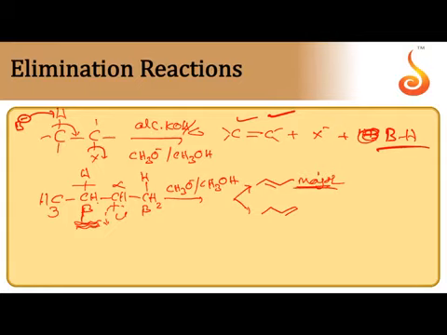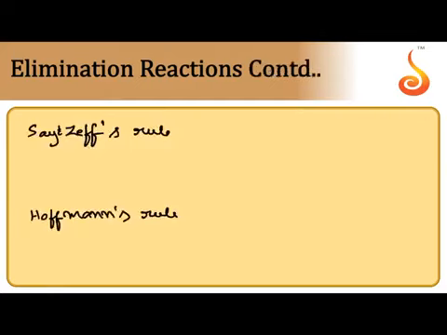So the alkene with more alkyl substituents around the C=C double bond is the major product because it is stable. The alkene with fewer substituents is unstable. Sometimes along with the Saytzeff product, the Hofmann product is also formed as the major product. Saytzeff's rule applies when the alkene with more alkyl substituents is formed as the major product.